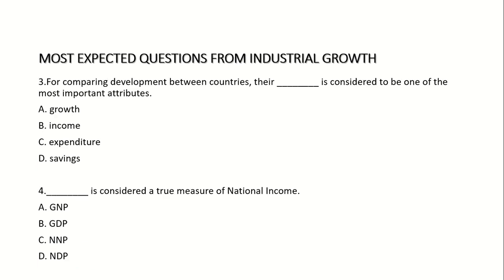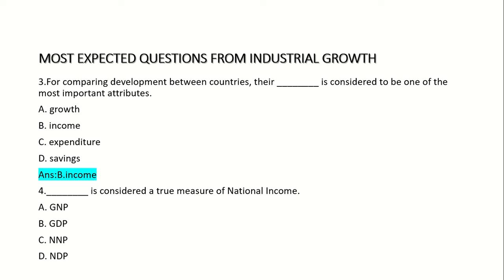Third question: for comparing development between countries, their dash is considered to be one of the most important attributes. Option A: growth, Option B: income, Option C: expenditure, Option D: savings. Answer: Option B: income.